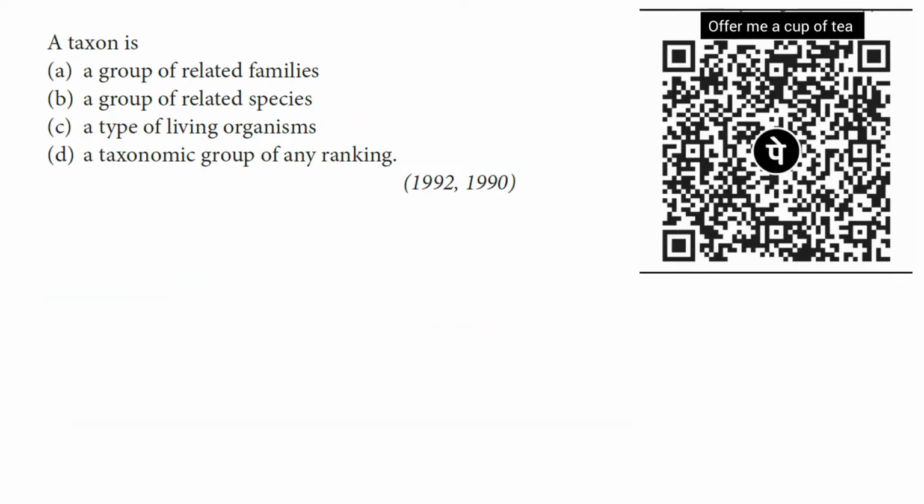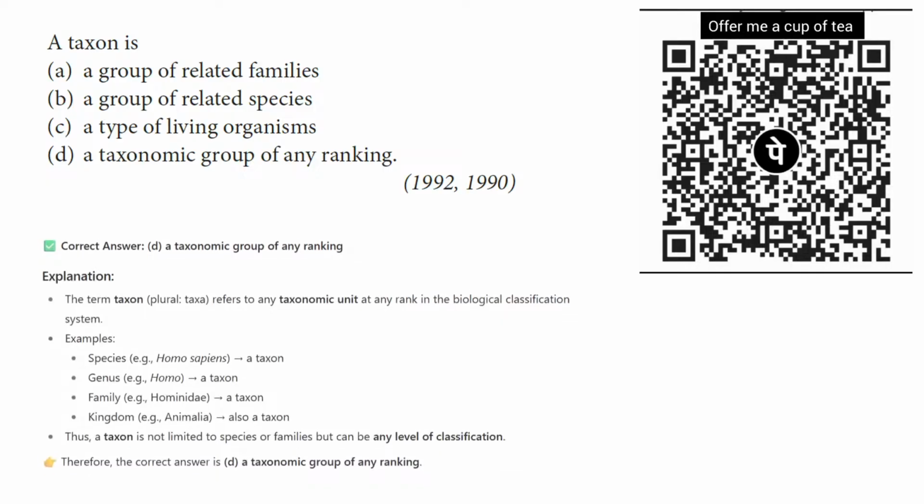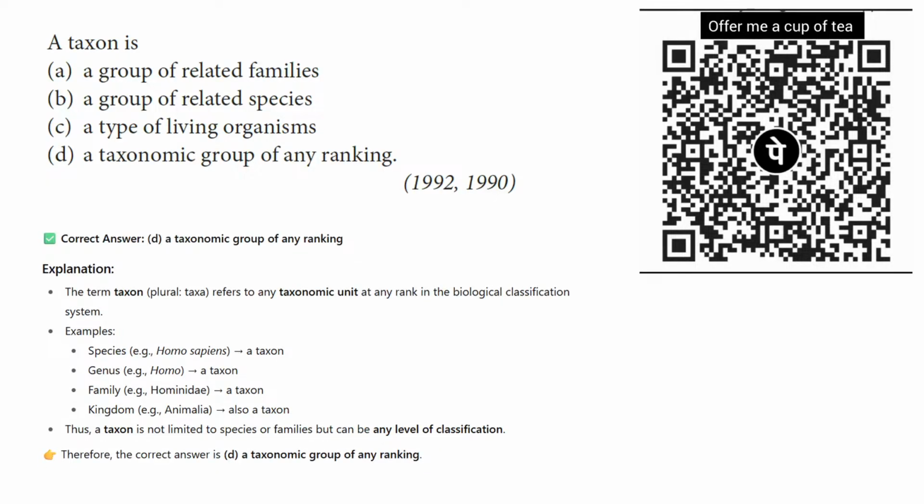The next question: a taxon. What is a taxon? A group of related families, a group of related species, a type of living organism, a taxonomic group of any ranking. Four options are given here. You have to choose. First of all, what is a taxon? A taxon is any taxonomic unit at any rank in the biological classification system, like species is a taxon, genus is a taxon, family is a taxon, and kingdom is a taxon.